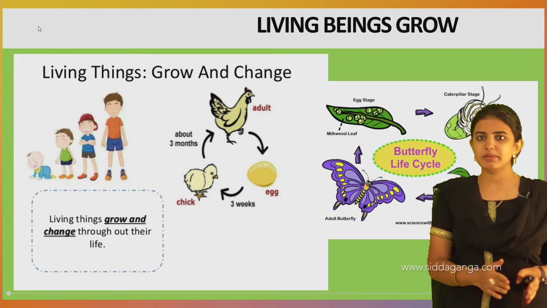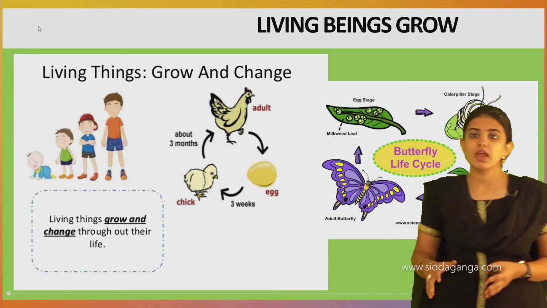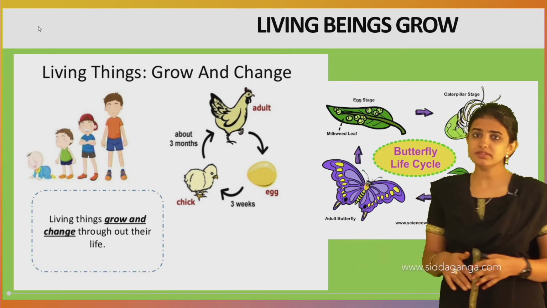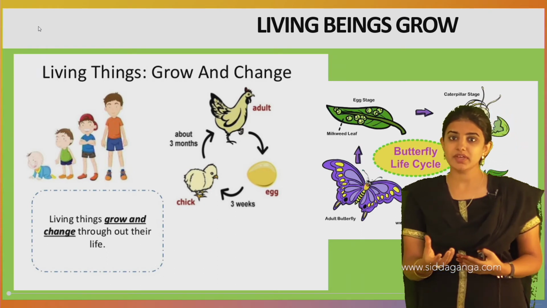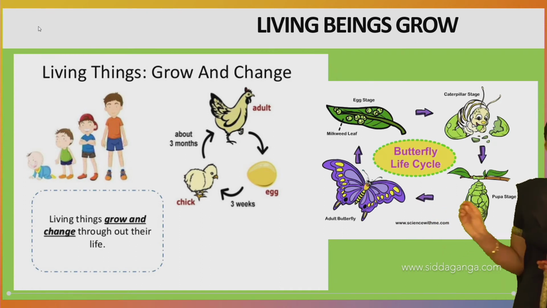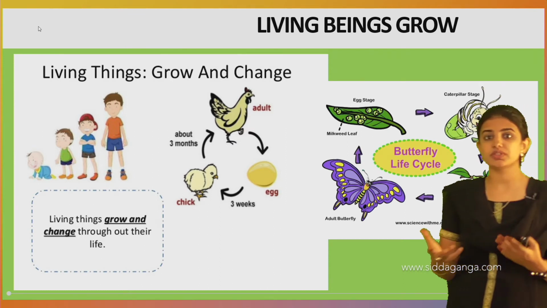Next, we shall move on to living beings grow. As we all know that a baby grows into an adult, we can say that growth and development take place, and usually all the living beings will grow. For example, hens lay eggs, and after that they hatch, and the chick comes from the egg. Like that the butterfly always lays eggs onto the leaf of some plant, and thereby there is a new growth of the baby butterfly. It is one of the important characteristic features of the living things, where we can say that living things grow and change throughout their life.